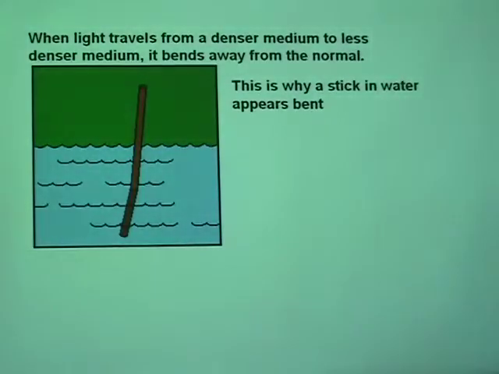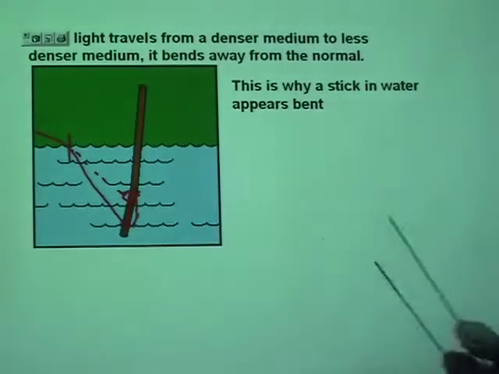Well, suppose the stick is straight like this, a ray of light starting from there, when it reaches the interface, you see, it is going to bend away from the normal. Now it appears to be coming from somewhere higher. That means the stick will now appear bent.